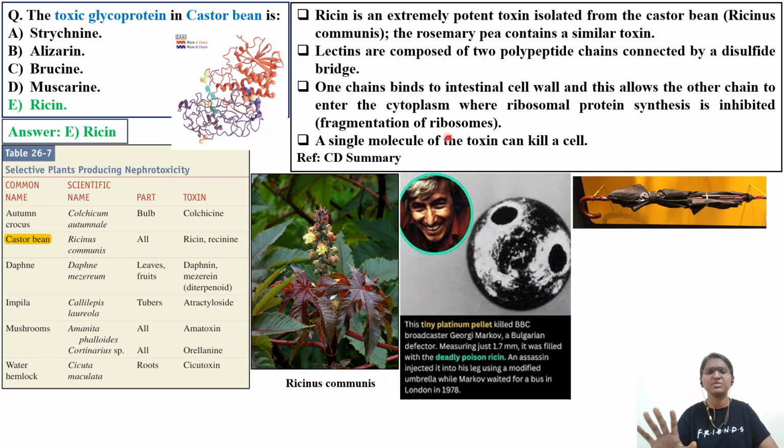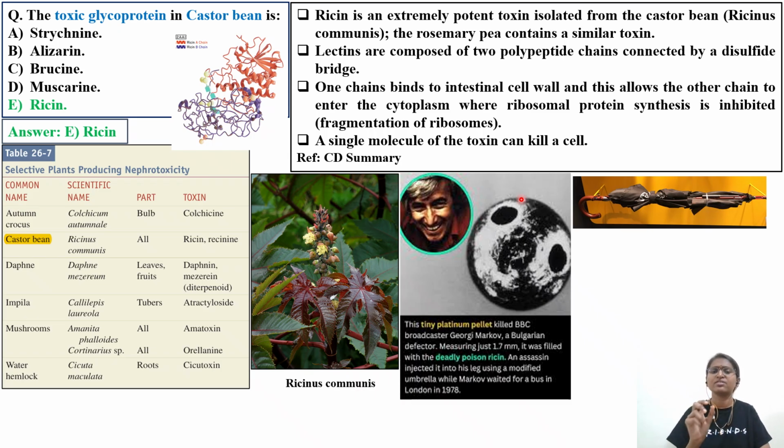So the basic mechanism is ricin will have two chains, A chain and B chain. The A chain will go and bind to the cell membrane, this phospholipid biomembrane, whatever it is, and it will enable the other chain, that is the B chain, to enter into the cytoplasm. In the cytoplasm, where ribosomal protein synthesis is taking place, fragmentation of the ribosomes takes place, because of which protein synthesis is inhibited. A single molecule of the toxin can kill a cell. So these are the important points discussed under Casarett, so go back and read in the Klaassen textbook.